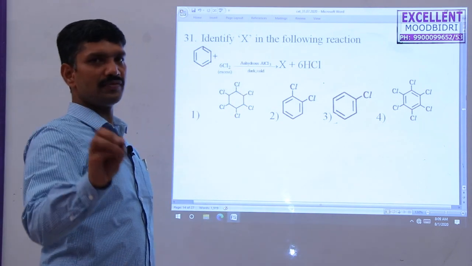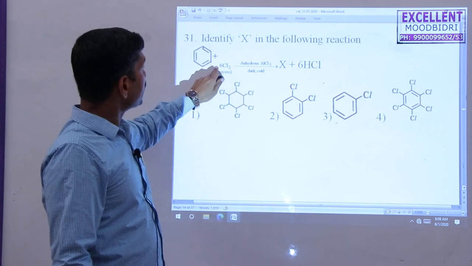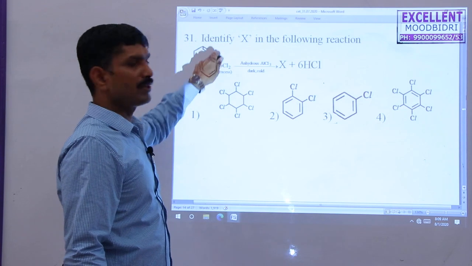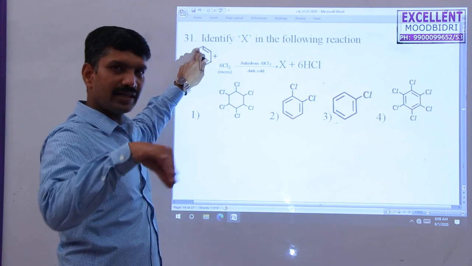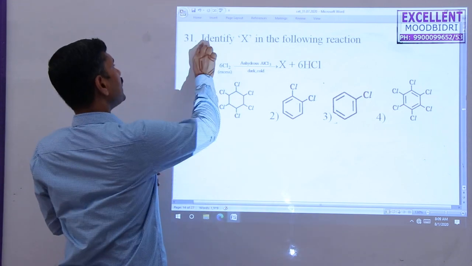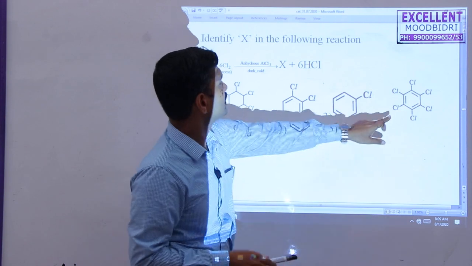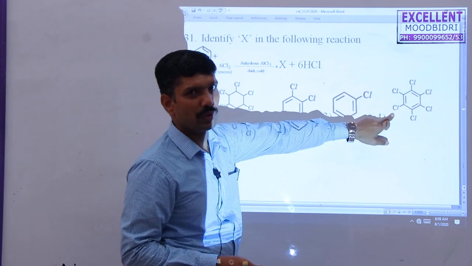So it follows the electrophilic substitution reaction, because you know that in benzene 6 hydrogen atoms are present, and these 6 hydrogen atoms are identical. Therefore electrophilic substitution takes place for each hydrogen atom, replaced by chlorine. So that's why the final product formed in this case is the fourth one, benzene hexachloride.